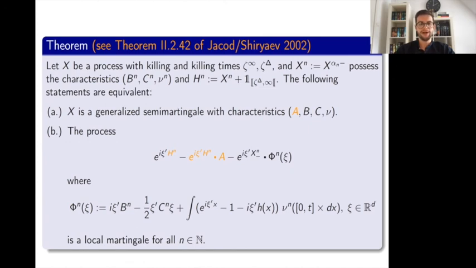With this in mind, that we are able to generalize the theory of semi-martingales with the help of killing and the theory of characteristics with the help of a new characteristic, I want to end this talk.